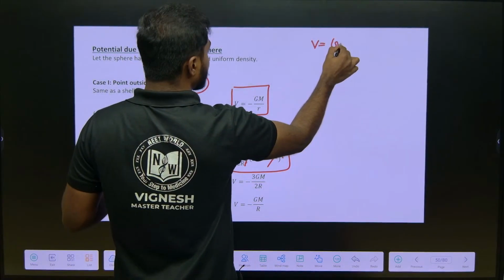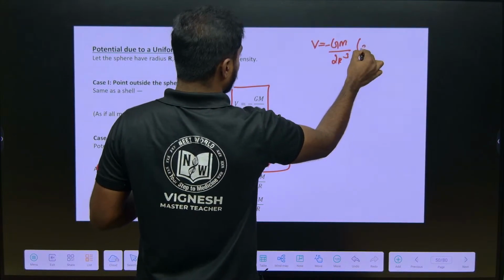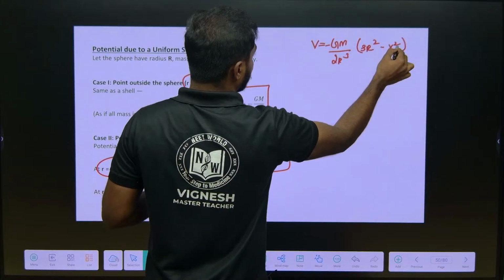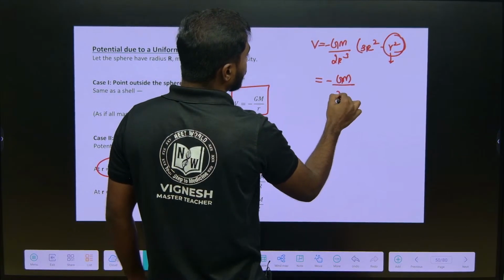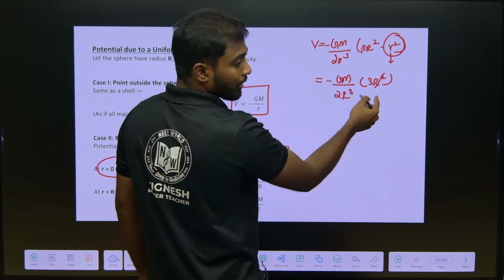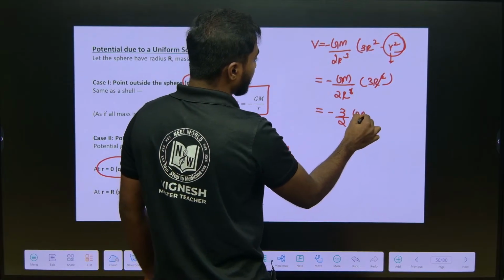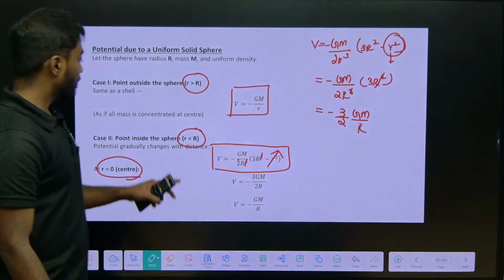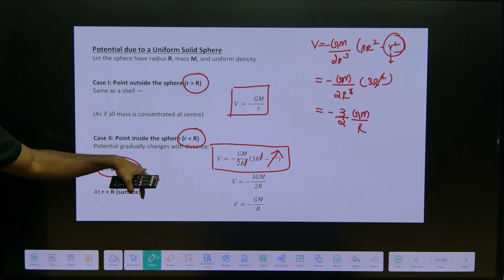V is equal to minus GM by 2R cube into 3R square minus r square, where r is 0, so minus GM by 2R cube into 3R square. The 2R and 2R cancel, giving minus 3 by 2 GM by R. This is for case 2, that is r equal to 0.